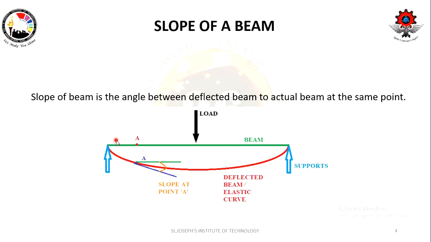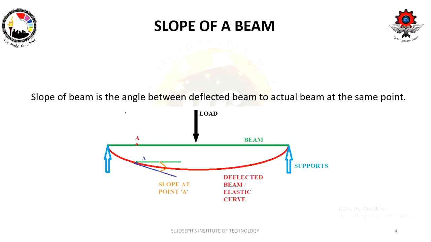Slope of a beam is the angle between the deflected beam and the actual beam at the same point, right? Here I have considered this point. So the same point I have taken here, the corresponding point in the deflected beam. This is the original beam and this is the deflected beam, right? Now how to find out the slope?